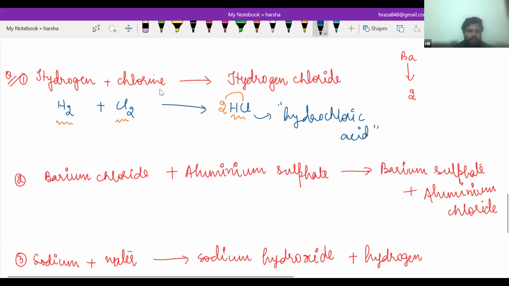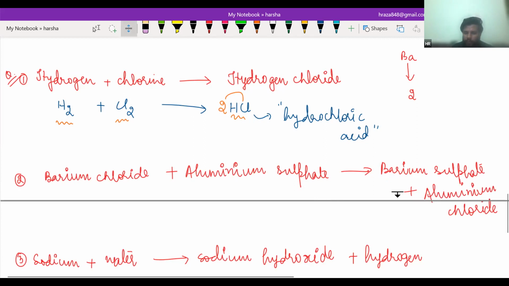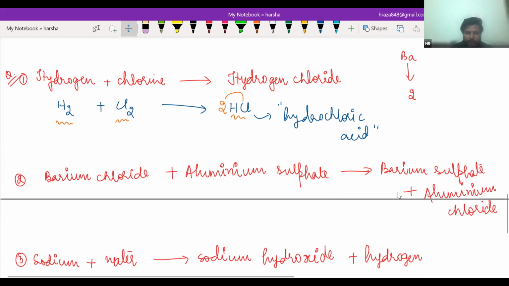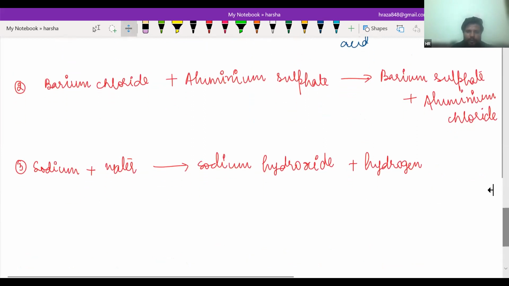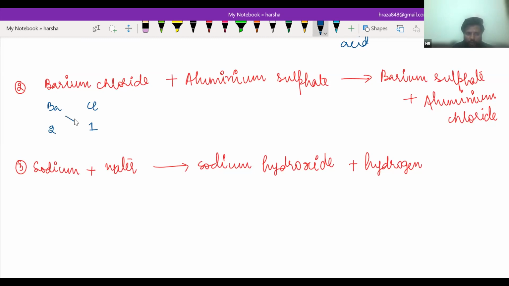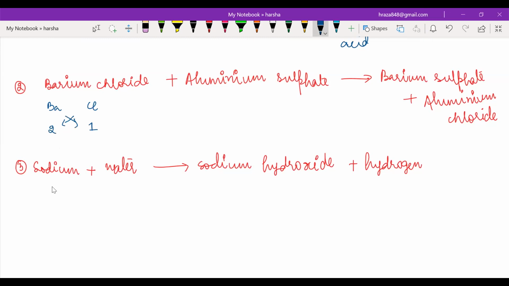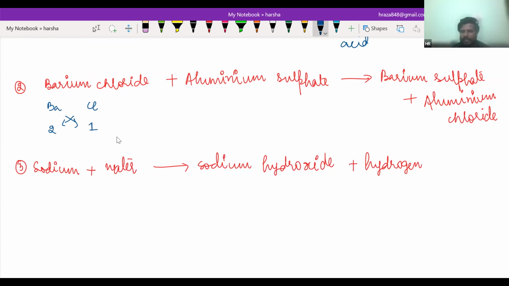Now the important question is, what is barium chloride? Barium chloride reacts with aluminum sulfate. First we are going to write its chemical formula. Barium has Ba as a symbol. Chlorine has Cl. Barium has a valency of 2, chlorine has a valency of 1. Cross multiply. Sir, it is chloride. Yes, chloride. So it will be Cl.